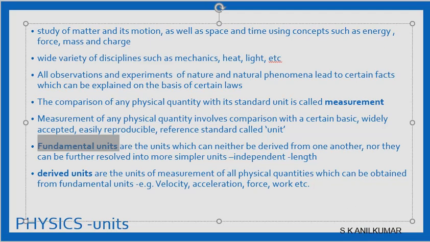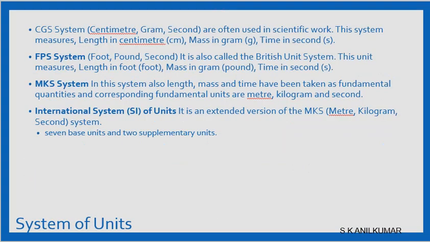Why is velocity a derived unit? It's the rate of change of displacement. What is speed? Speed is the rate of change of distance per unit time. So velocity is a derived unit and the fundamental unit is length or distance. Now there are various systems with which we measure the units.